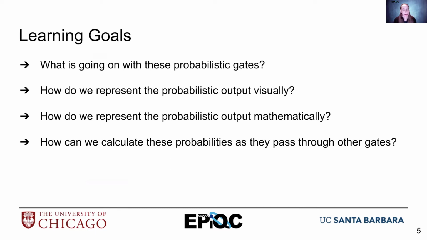All right, so we're going to explore this H gate a little bit because it ends up covering a lot of quantum concepts that are important. So what is going on with these probabilistic gates? We'll look at some of their odd behavior and how to explain it. And then we need to figure out how to represent this probabilistic output visually in a way that we can have it be inputs and outputs to other gates.